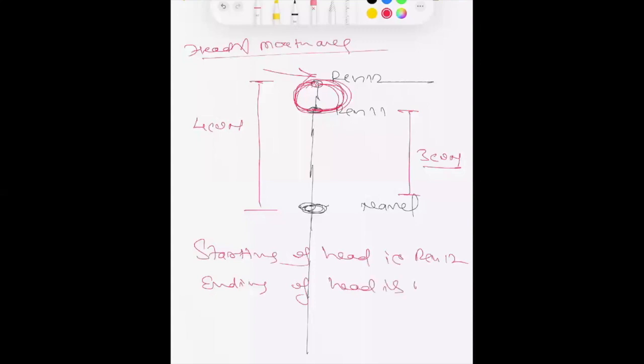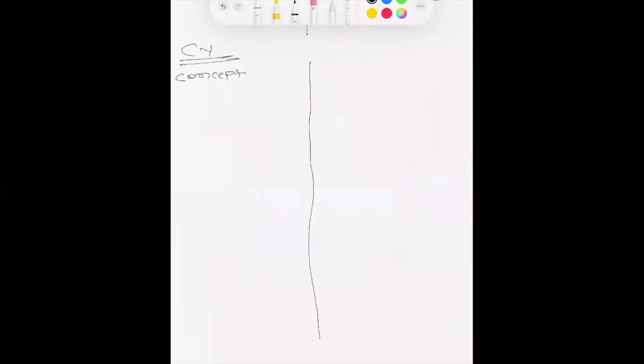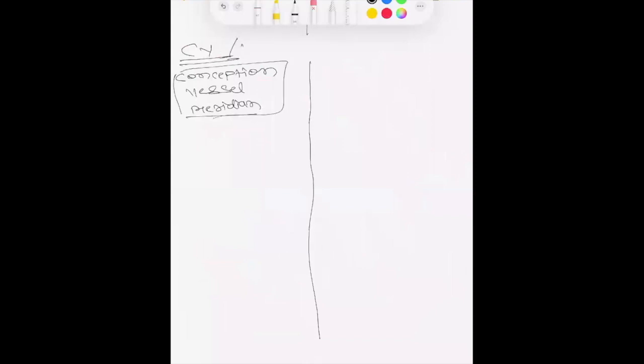So when we talk about the central meridian, we call it CV. The meaning of CV is conception vessel meridian. This is the full form, or we call it the Ren meridian. So this is the navel region, this is the uppermost part.